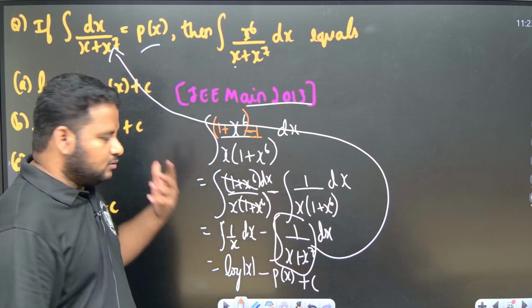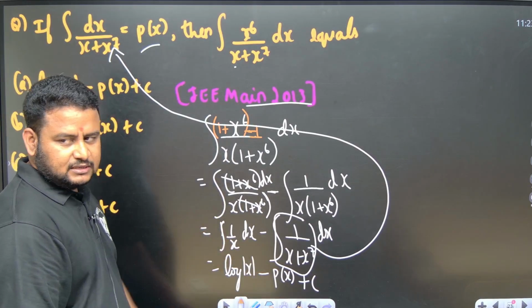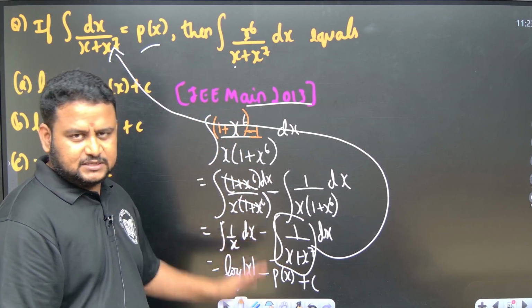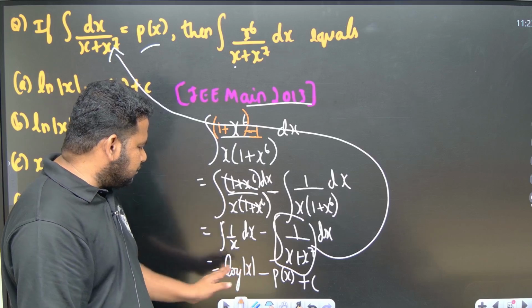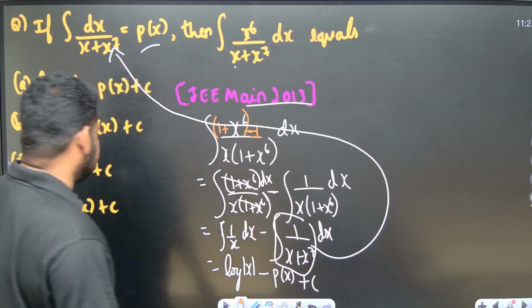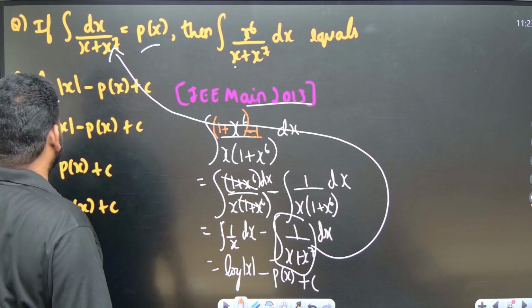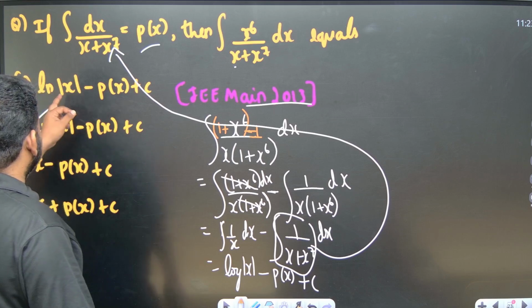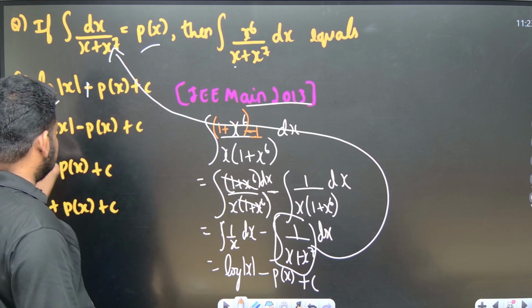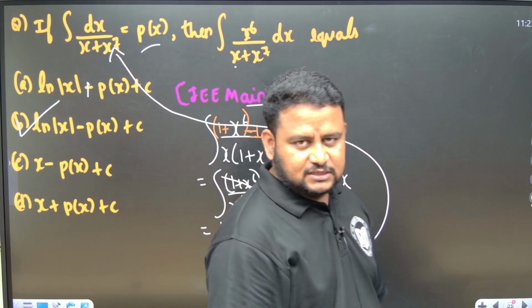No need to get anxious about this question because it is a very simple question. You just have to do the manipulation in the first step; after that it is very easy. So in the last step you have to understand that the answer is log of mod x minus p of x plus c. So the answer is option B. Option A is log of minus p of x; actually this should be plus, otherwise both options would become correct. So the answer is option B, the correct option friends.